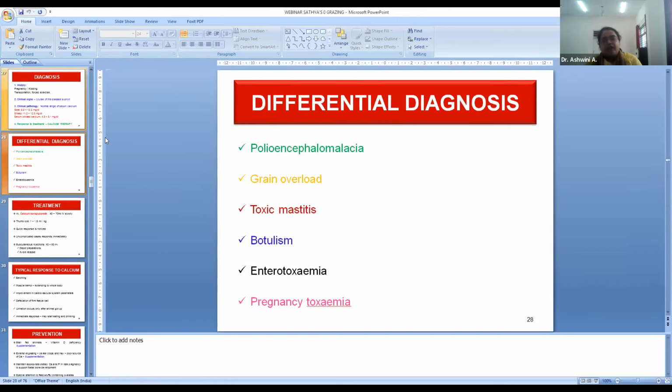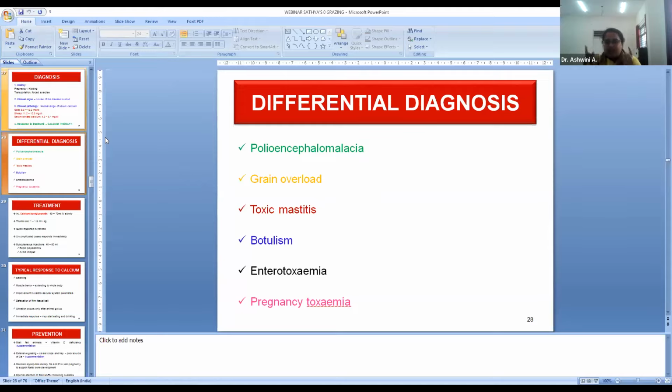Differential diagnosis: whenever we encounter a condition which seems like hypocalcemia, this set of differential diagnoses should always be there in your mind. For example, the first one is polioencephalomalacia, also called cerebrocortical necrosis. The etiology for it is vitamin B1, that is thiamine deficiency, and it is more common in 2 to 6 months of age, like kids, and there will be a history of sudden feed change and also giving of excess carbohydrate diet. Okay, and then feeding of coccidiostats like amprolium and sulfur-rich diets also predispose to this condition.